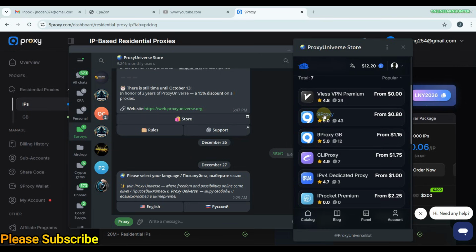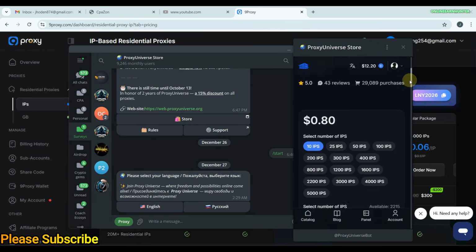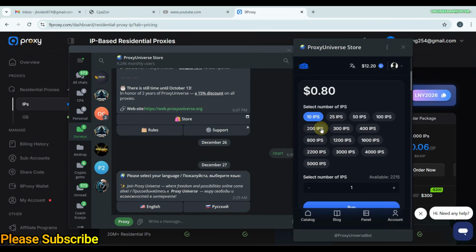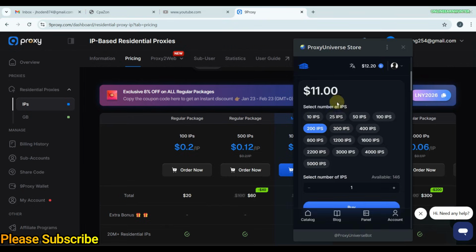For example, you want a 9Proxy IP based plan. Once you do that, scroll down and you see the number of IPs you want to buy. For example, 200 IPs. On their site, 200 IPs goes for $40, since 100 IPs is $20. So you can see using Proxy Universe is very cheap and affordable.